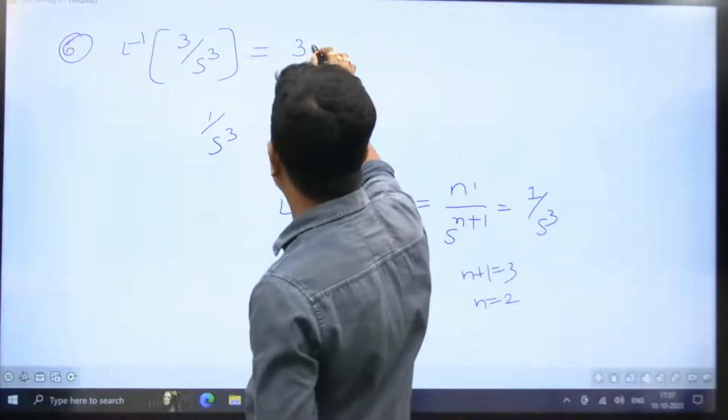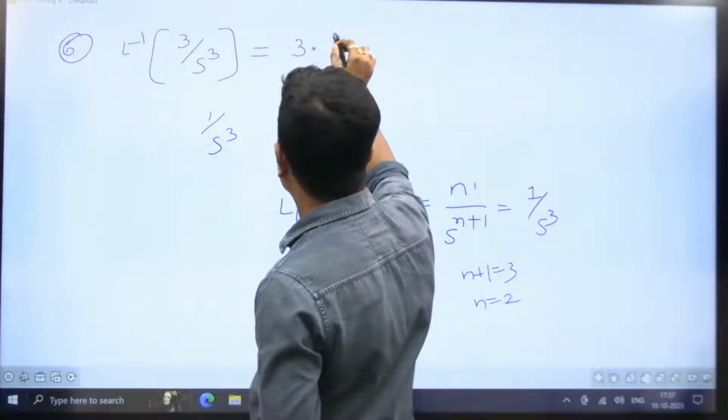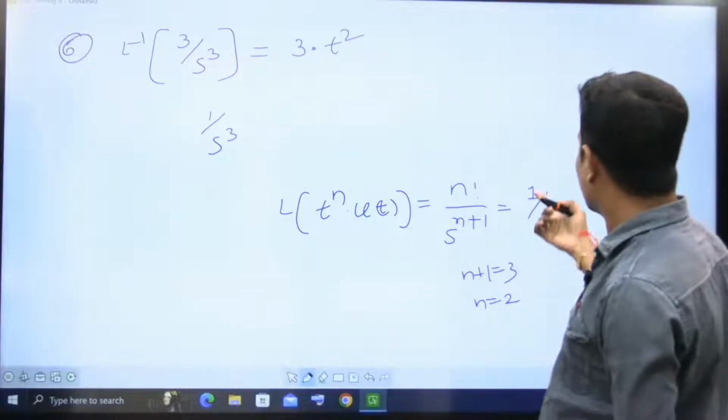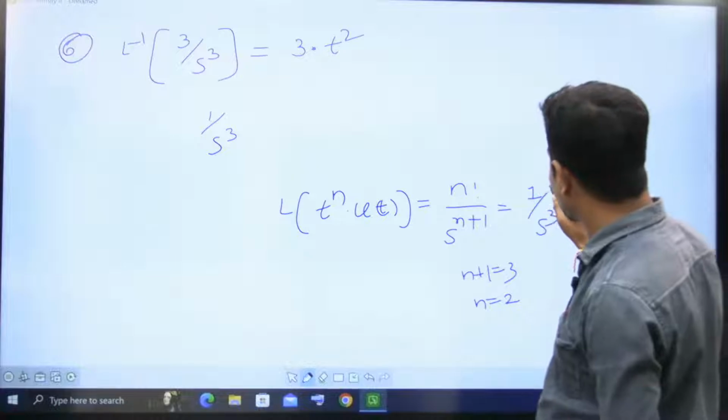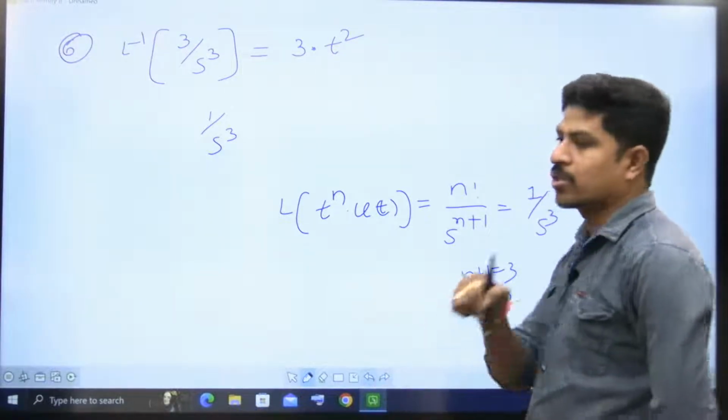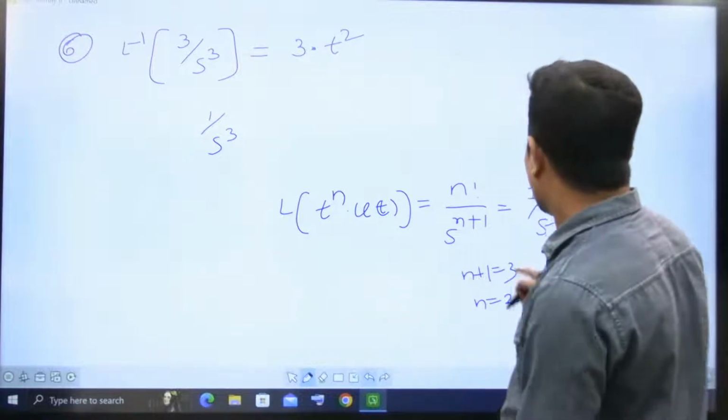Therefore, 3 into t square. But here 1 is there. Definitely you are going to get 3 here. If there is a 2, see, don't get confused here. Here students will get confused. N factorial.